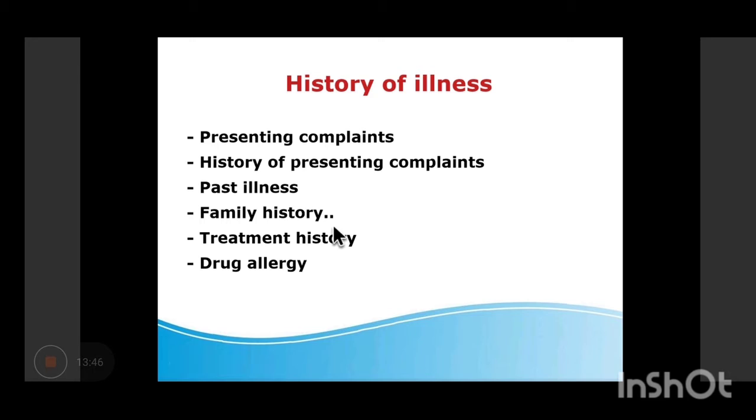Family history, history of any genetic disorder or maybe any disease which is running in the family. Usually diabetes and hypertension, these kinds of disorders do happen. So you're supposed to write it down. And the treatment history.